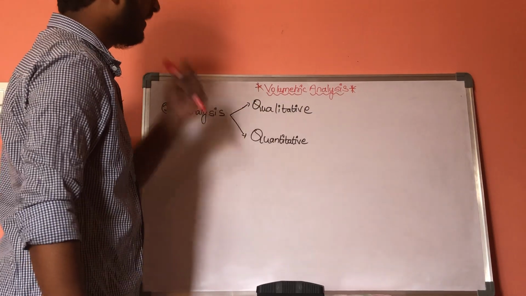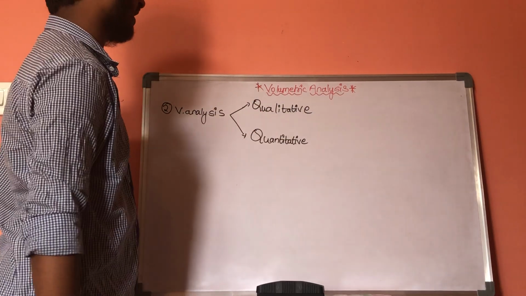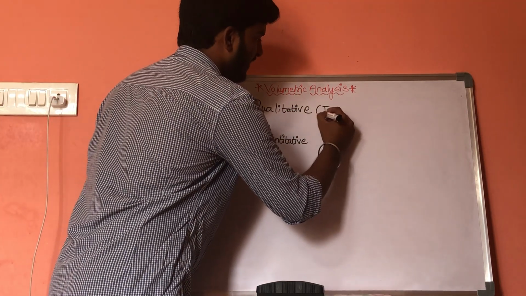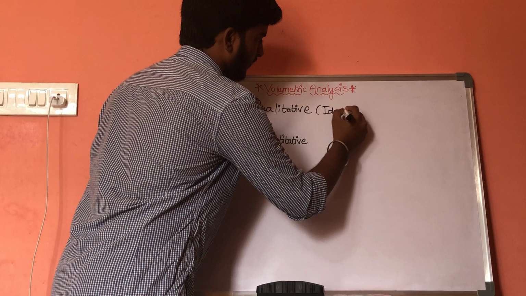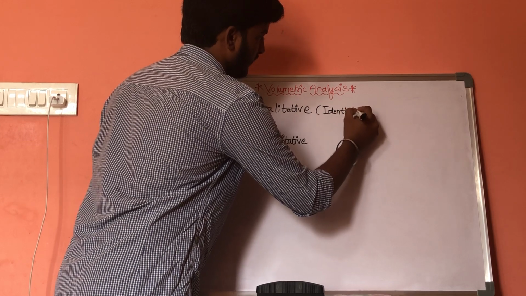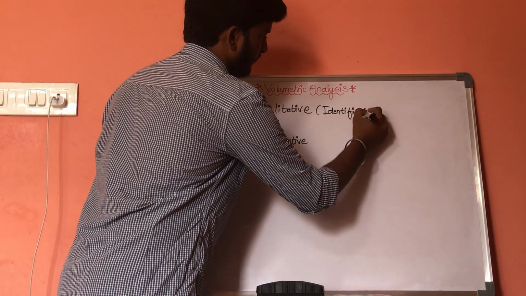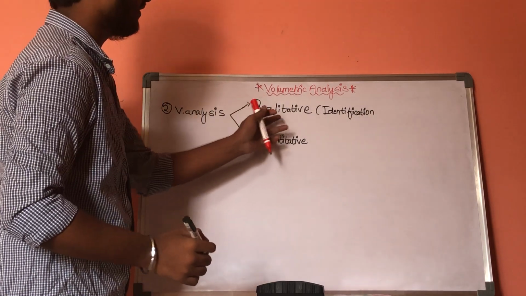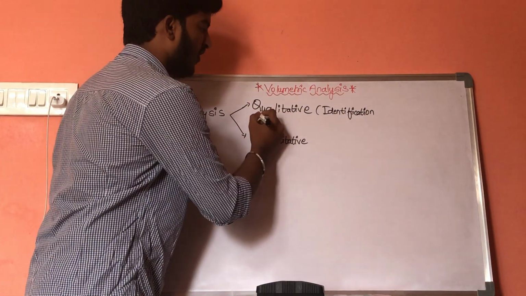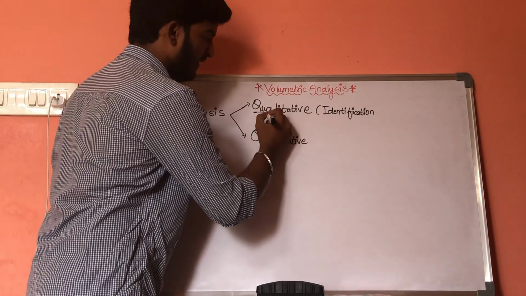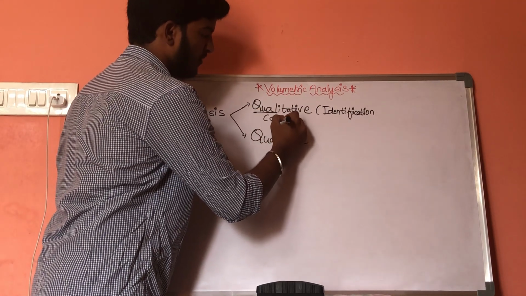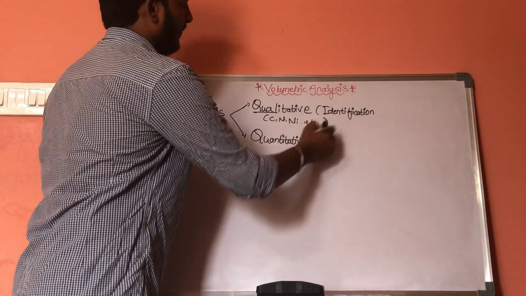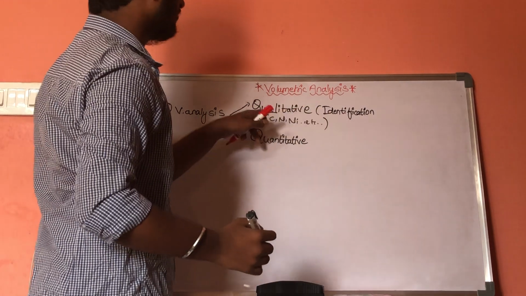Now, coming to the qualitative analysis, what is qualitative analysis? It is helpful in identification of compounds, and it helps in identification of quality of compounds, like whether it contains carbon, nitrogen or nickel, etc., like these elements. It helps in identification of quality.